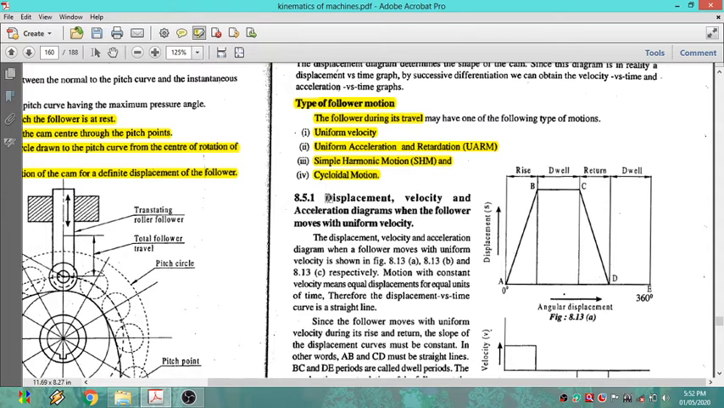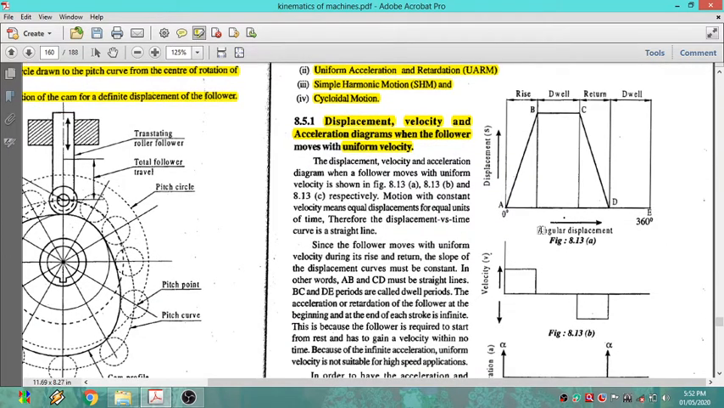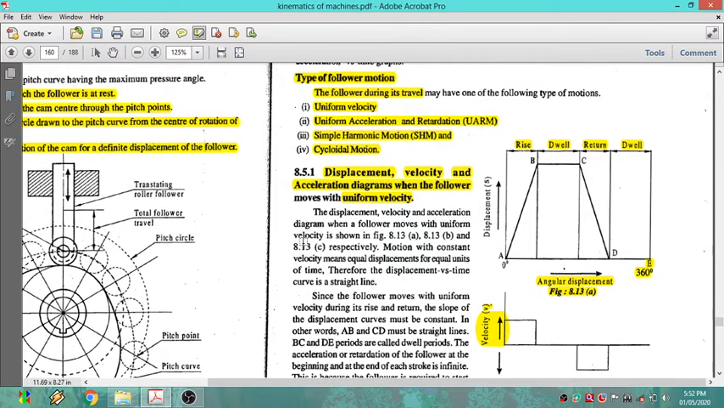So if you look at the displacement, velocity, acceleration diagram when the follower moves with uniform velocity: the angular displacement is 0 to 360 degrees, because the cam completes one rotation. I can say that is 360 degrees, the displacement of the follower. You start with 0 degree. Now I can say that it is moving in uniform velocity, moving like this because it is constant. A to B, if you observe, is a straight line, because it is moving in uniform velocity. So that's why I can say it's a uniform velocity.